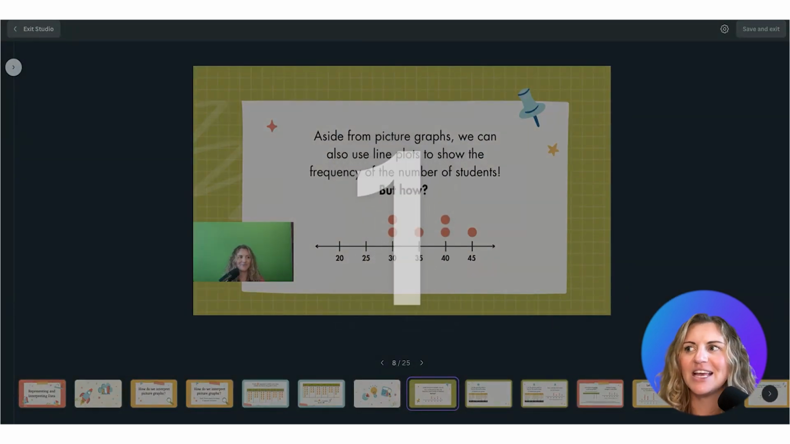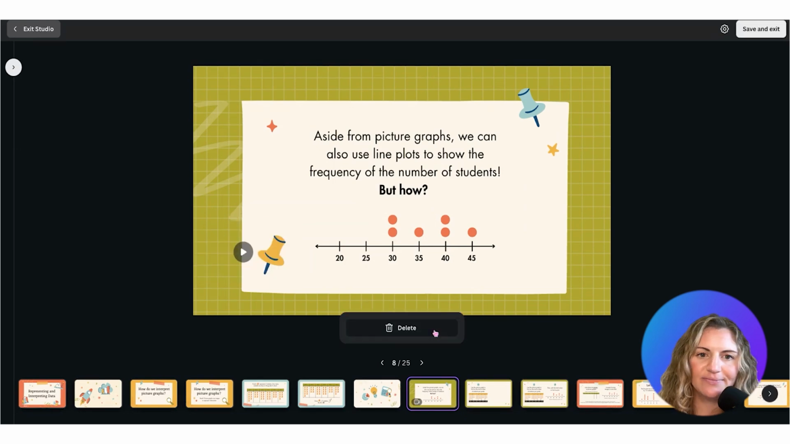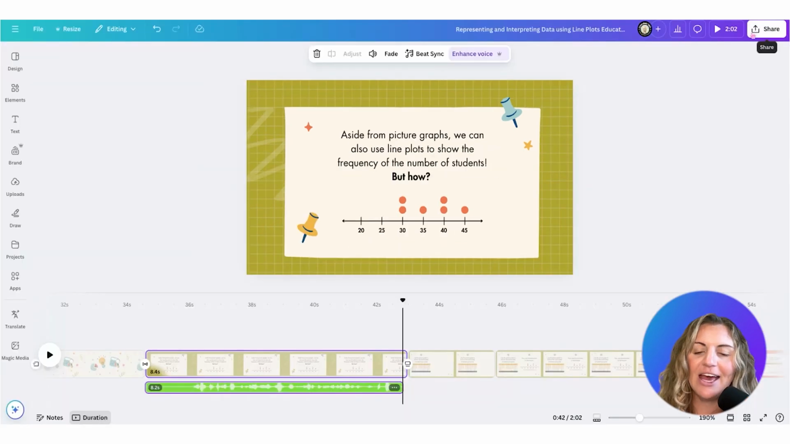Countdown, my favorite. Aside from picture graphs, we can also use line plots to show the frequency of the number of students, but how? And I'm going to click done, and my video is here, and now I'm going to save and exit.